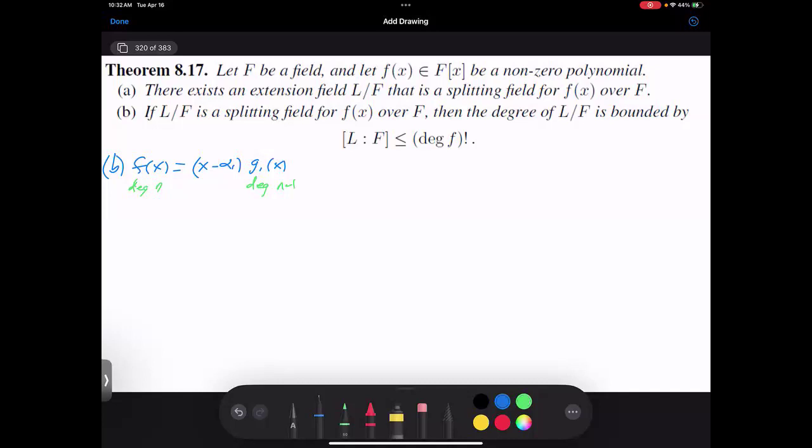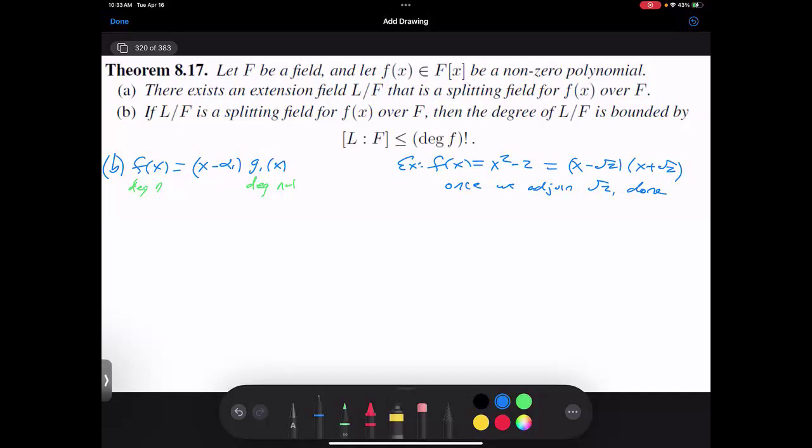Now, it might be the case that as soon as I introduce alpha 1, I'm done. For example, if I give you f of x is x squared minus 2, that's x minus root 2, x plus root 2. Once we adjoin the square root of 2, we're done. We don't need to do anything else. Once I put in that first root alpha 1, I don't need to worry about alpha 2. I get alpha 2 for free.